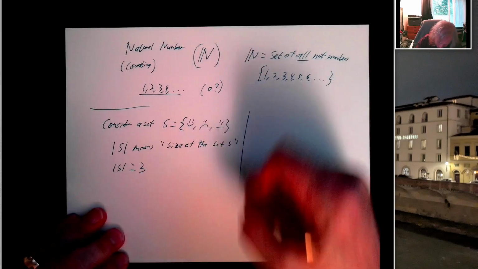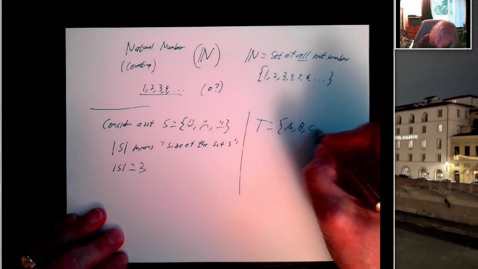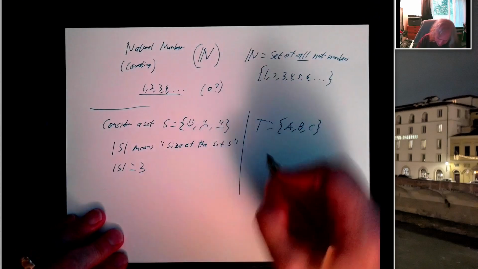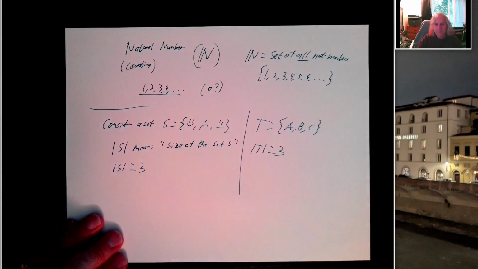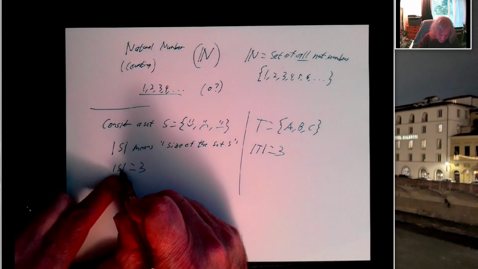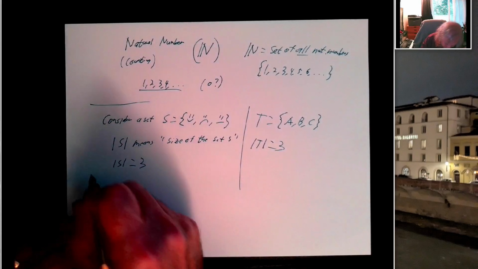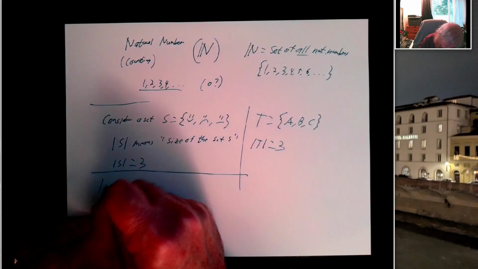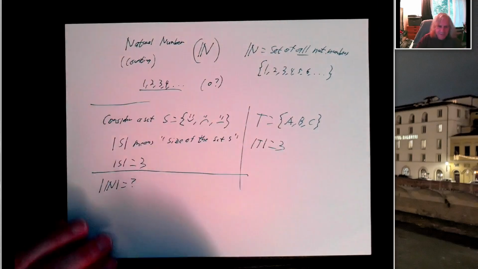And we might make another set, T, which consists of the letters A, B, C. And if we ask for the size of T, that would be 1, 2, 3. So this thing with the little bars on either side of a set, a collection of things, that's just how big it is, how many things are in the set. But this raises the question, what's the size of this set of natural numbers?